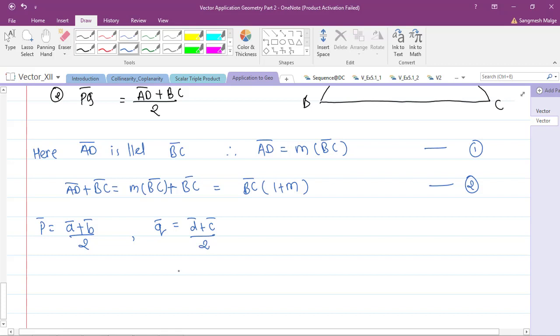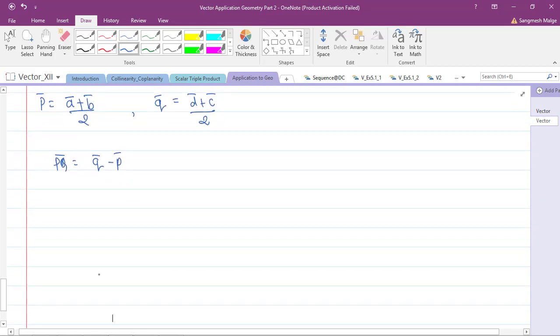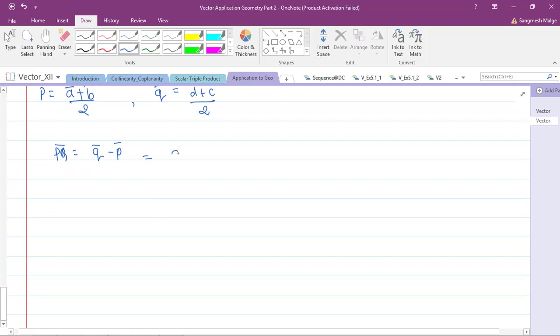Okay, so what do you want now? I want the PQ bar. So let's find out the PQ bar from this. PQ bar is equal to Q bar minus P bar. So let's substitute the values now. Q bar is D bar plus C bar by 2 minus A bar plus B bar by 2.